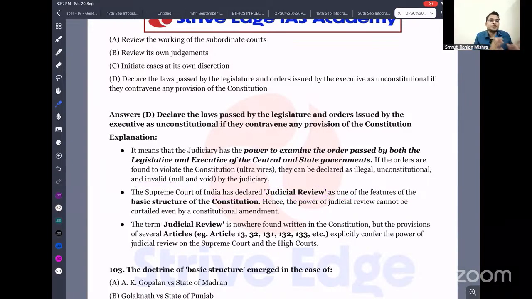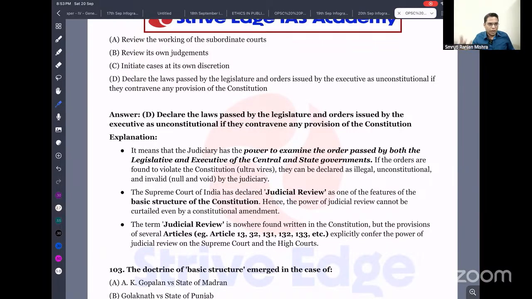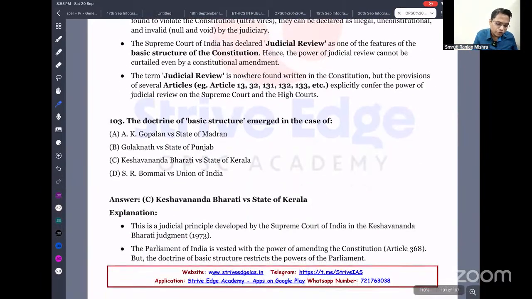The Supreme Court of India declared that judicial review is one of the important features of our constitution. That is called the basic structure of the constitution, so it cannot be amended or taken away by a constitutional amendment. The term judicial review is nowhere found in our constitution, but it can be found under Articles 13, 32, 131, 132, 133. This is called judicial review. It can review the law passed by Parliament, and it can review the rules and regulations passed by the executive to keep them in sync with the constitution. Next important question: the doctrine of basic structure emerged from which case?